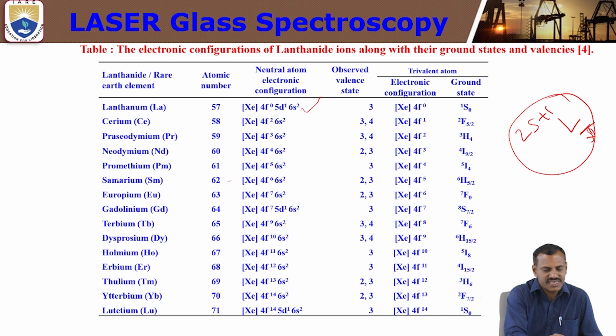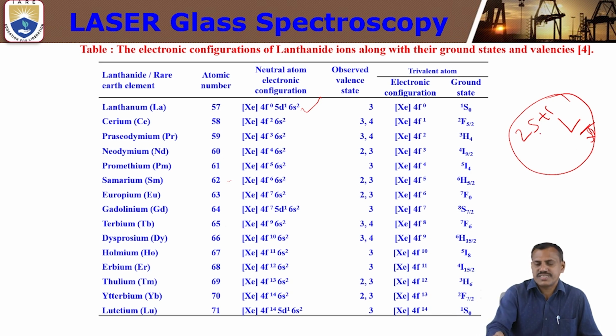In the case of neodymium, Nd, it is xenon 4f3. So the electronic configuration is 4f3, and the ground state is 4I 9/2. By using this formula, we can calculate the ground state of the rare earth ions or lanthanide ions. These are the different trivalent lanthanide ions' electronic configurations and ground state levels. Each and every ion is calculated using the formula 2S plus 1 L J.